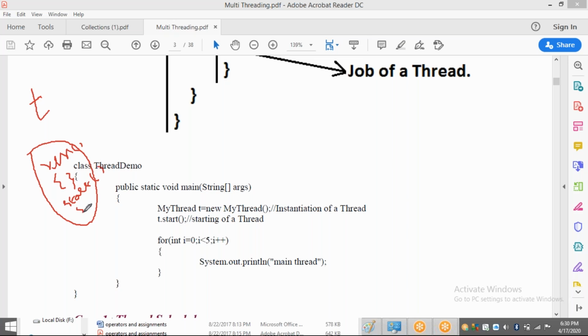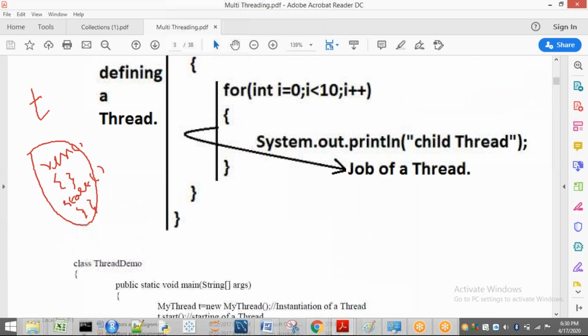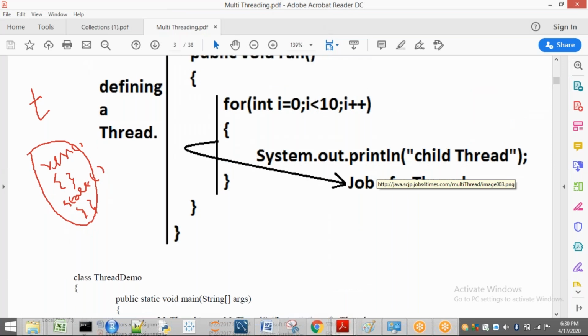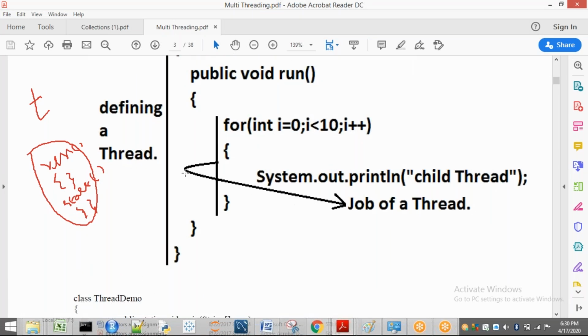But after that, we are going to override this. How do we override that? See here, this empty run method is going to be replaced with this one. That means this entire body is present here now. So in T, we have a run method with some body, and the start method also has some body.